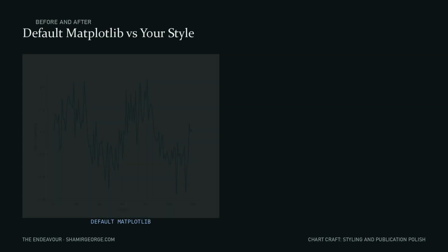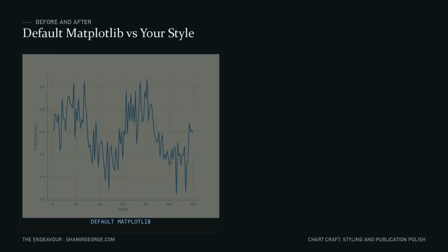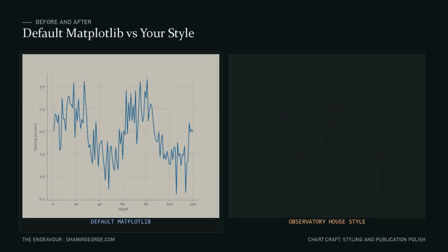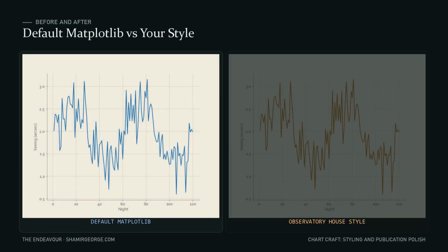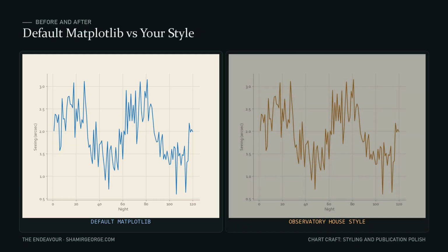Same 120 nights, same line, 2 completely different rcParam states. On the left, Matplotlib's out-of-the-box defaults, reset with rcParams default, plain axes, a stock blue line. On the right, the observatory's house style, 1 dict of 9 keys, applied with rcParams.update before the first point even gets drawn. Nothing about the data changed here. Every difference you're looking at came from rcParams, and every future chart in this course inherits it automatically.